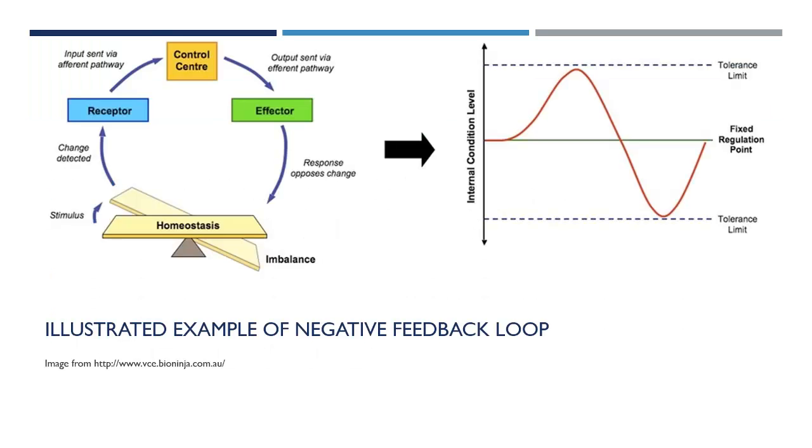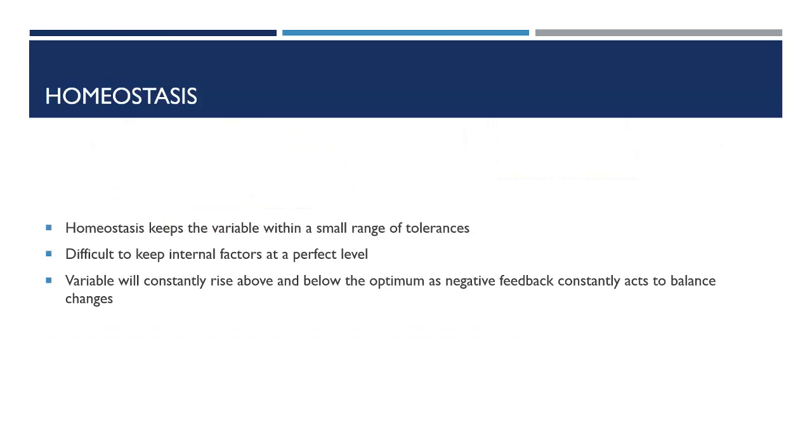On the left is an illustrated example of the negative feedback loop. The graph on the right depicts the fluctuation of the variable as it is rising above and below the optimum. The body is only able to keep the variable within a range of values. It is too hard to maintain the optimum. The variable will constantly rise above and below equilibrium as the body experiences and reacts to external changes.